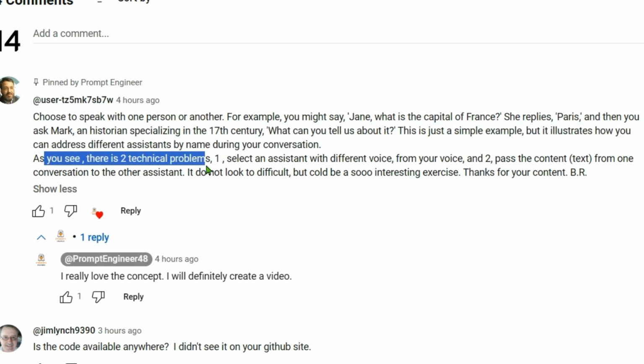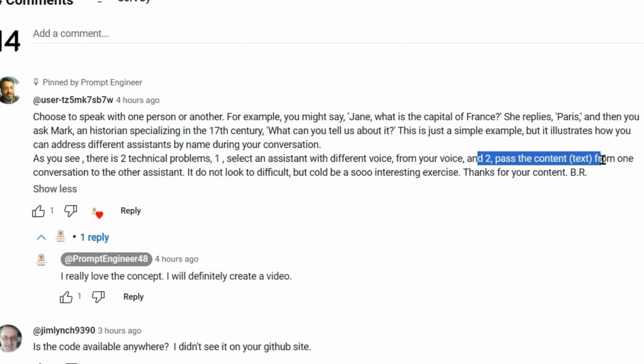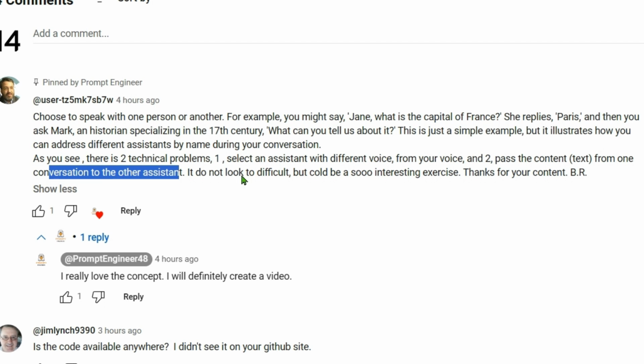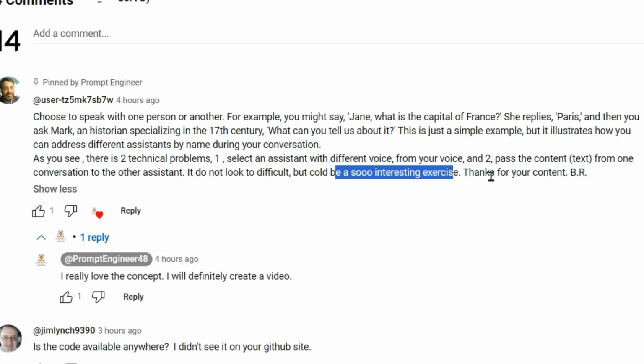As you see, there are two technical problems. First, select an assistant with a different voice from your voice. So using the voice, we need to select the appropriate assistant. And second, pass the context text from one conversation to the other assistant. It does not look too difficult, but could be an interesting exercise. Thanks for your content.